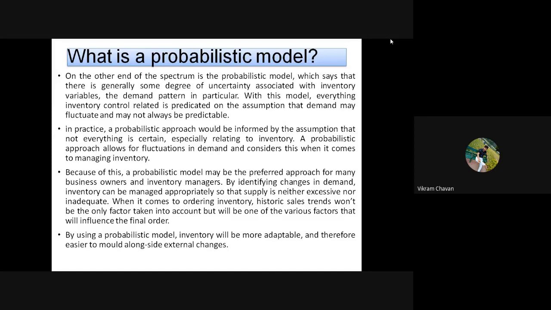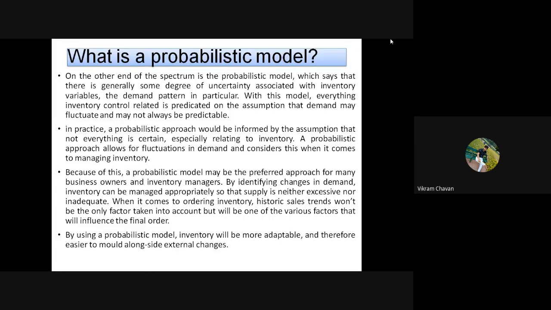Demand is always fluctuating, and we have to consider all the factors which are affecting the demand of the product. Okay, so in practice, the probabilistic approach would be informed by the assumption that not everything is certain, especially relating to the inventory. A probabilistic approach allows for fluctuation in demand and considers this when it comes to managing inventories. Because of this, a probabilistic model may be the preferred approach for many business owners and inventory managers.